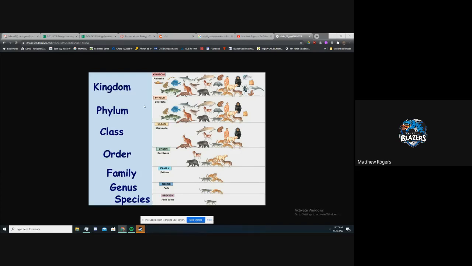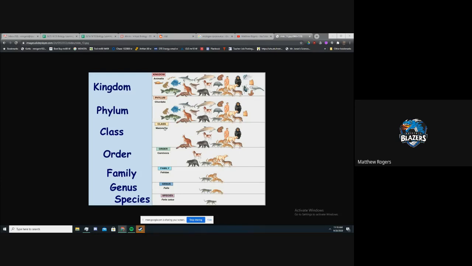Then the next one down is phylum. Phylum for the animal kingdom is the next way that we separate them out. And a lot of times when we separate things out in the beginning, it's you either have this or that. So for animals, it is chordata, which means you have a backbone or bones in general. And then there are the invertebrates, which is the other side that don't have bones. And so this is the chordata animals. You can see that some of these invertebrates got thrown out here. They're no longer in our picture. So we keep getting more and more narrow.